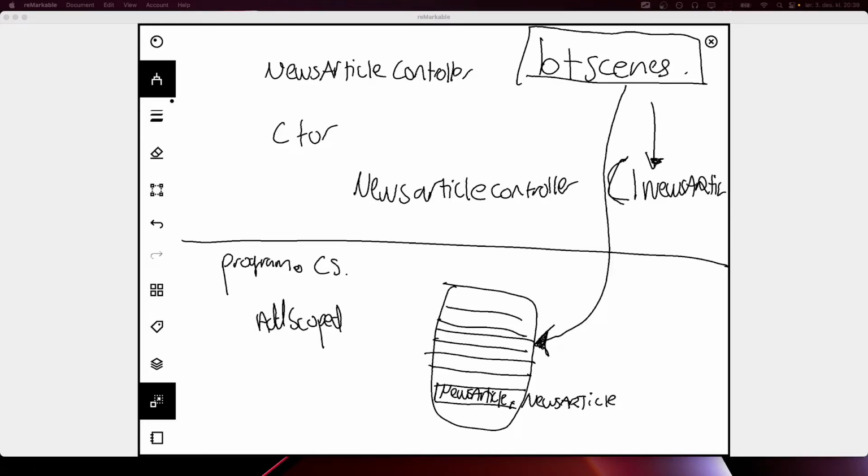Inside of this container, we can have a bunch of dependencies. We can have hundreds, we can have more, we can have whatever we would like to have. Because these dependencies are only created in the way we would like them to be created. Because AddScoped basically says that whenever we get a request, it will be the same.